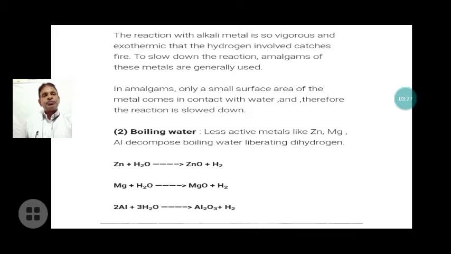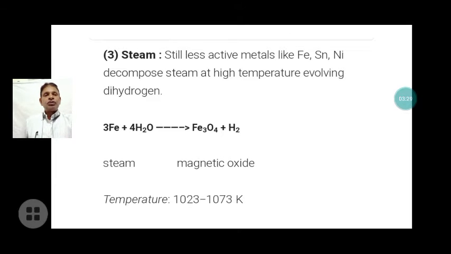Steam is also used. Still less active metals like iron, tin and nickel decompose steam at high temperature, evolving dihydrogen.